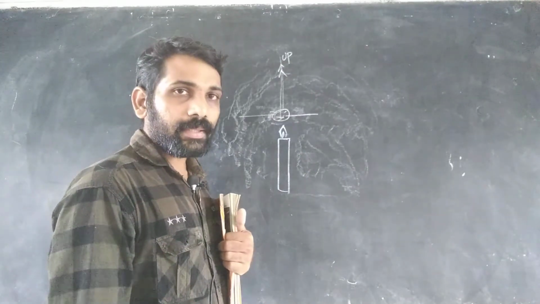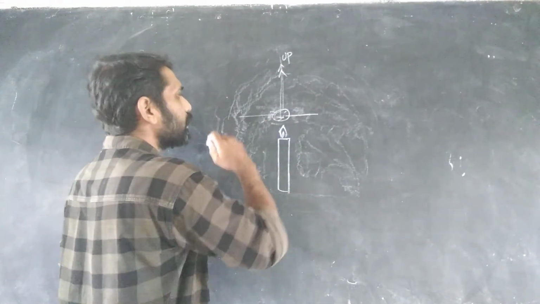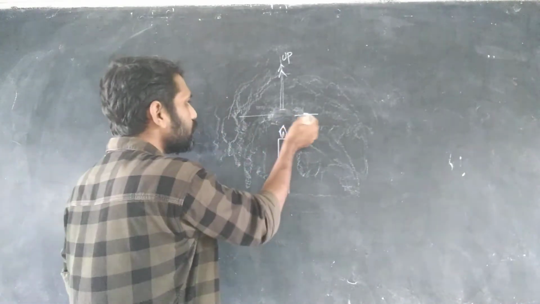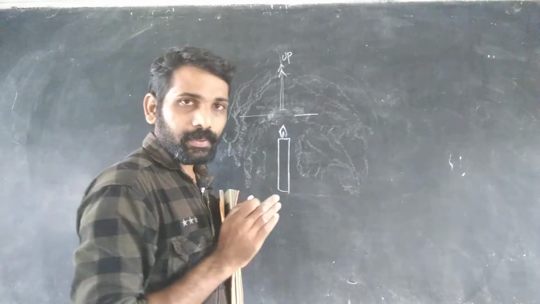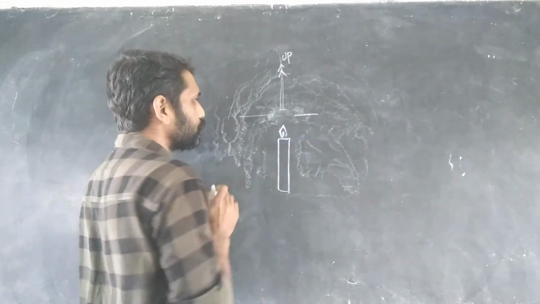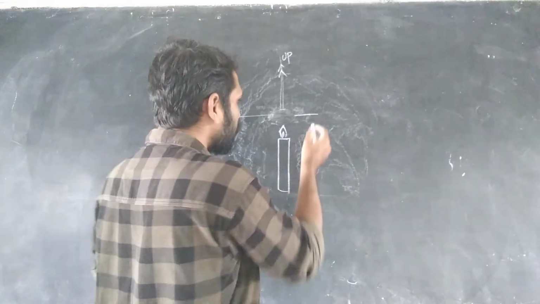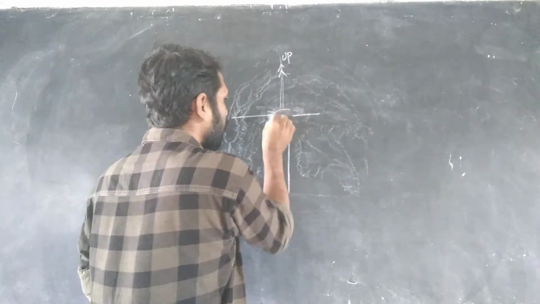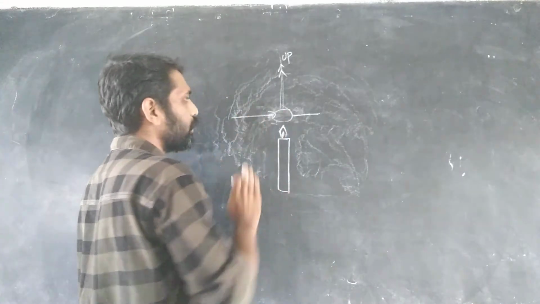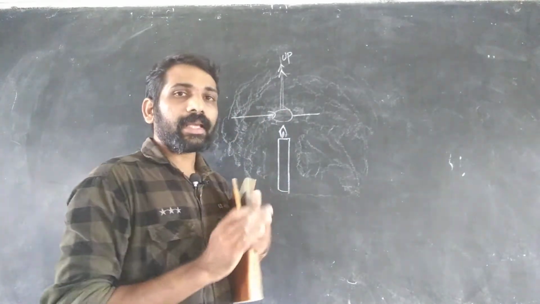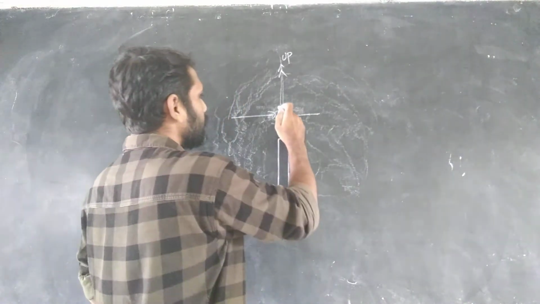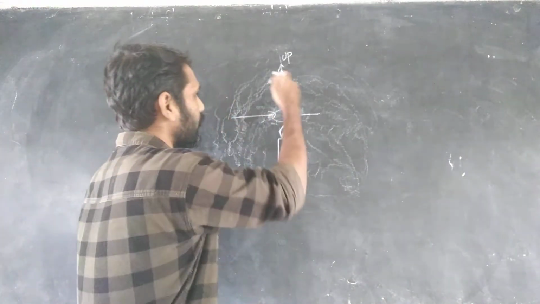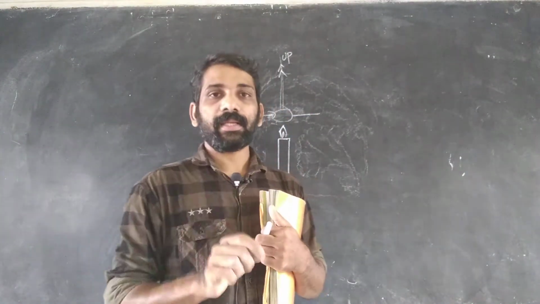understand, and next time also this place becomes empty, and to this empty place the air will come from the sides of the candle, okay, and this air is also heated, and this heated air goes up, and this process continues. In this way the convection process takes place in the air, okay.